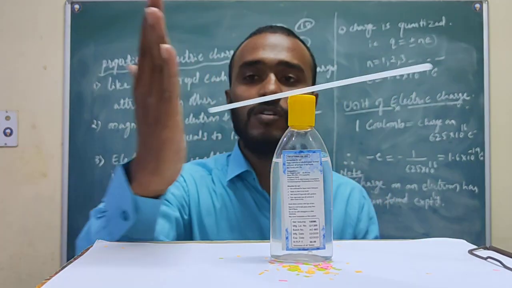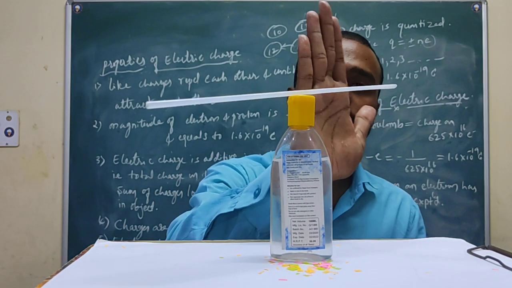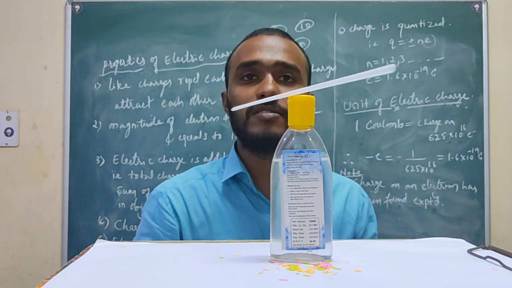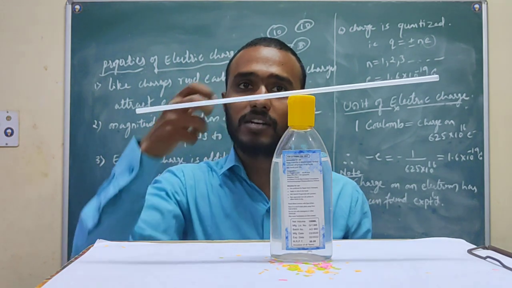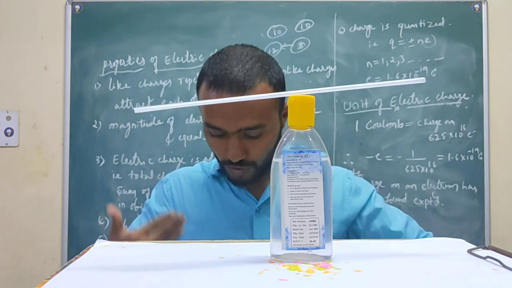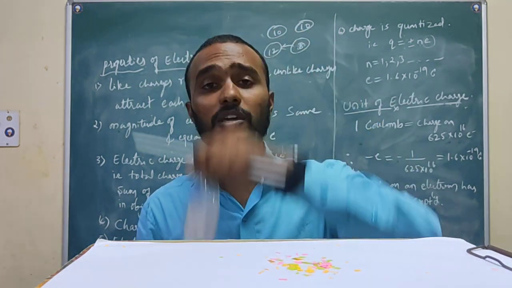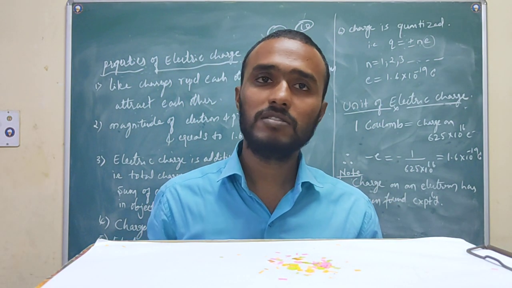See how it attracts towards our hand. The negative charges of this body are attracted and pass through our body to the surface of the earth. This is some simple behavior or nature of electric charges that we can observe.